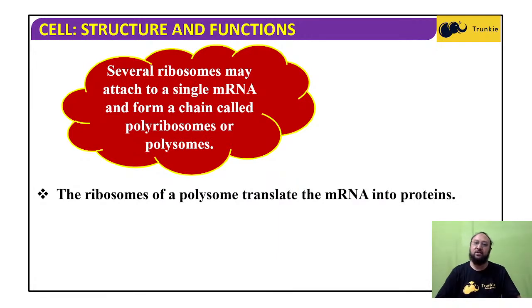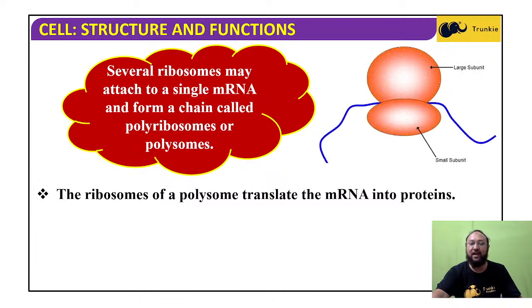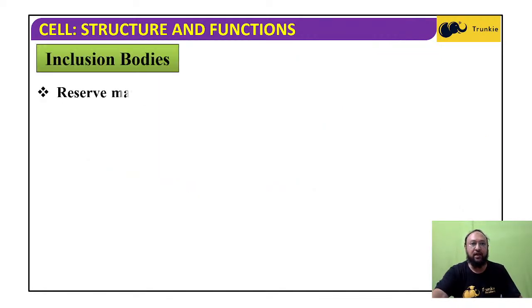That is found in bacterial cells, and is not found in eukaryotic cells. The ribosomes of a polysome translate the mRNA into proteins. Polysomes are a common feature in prokaryotic cells.